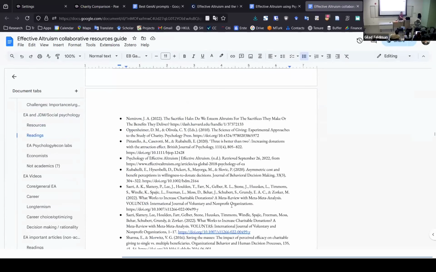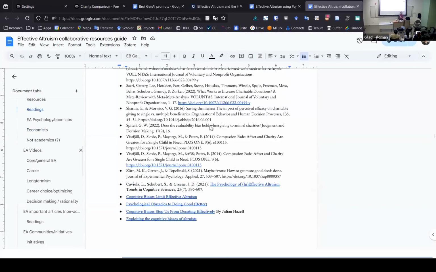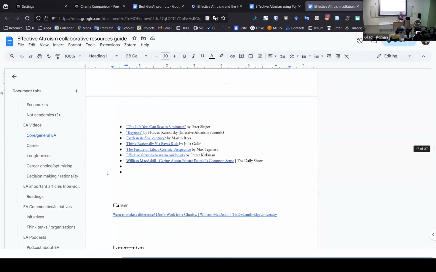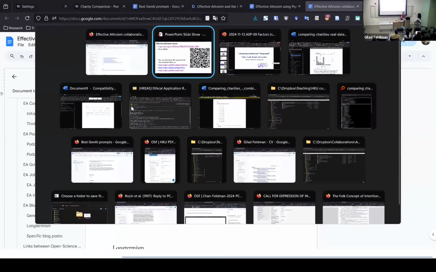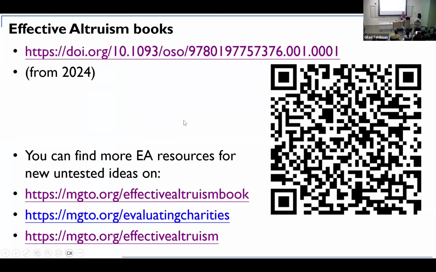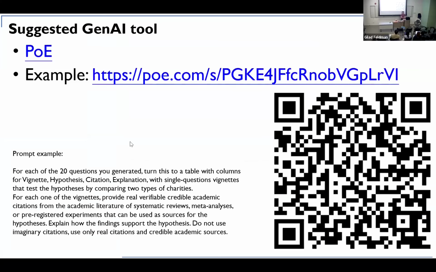You can even say, based on this reading, can you tell me what the factors are? Can you create an experiment for me? So it's much easier when you have a lot of these readings. So just feel free to go through this, hundreds of links. So you should have enough ideas just from looking at these 3 resources and the book that came out. Okay? All right. So now I'm going to show you how I use generative AI.